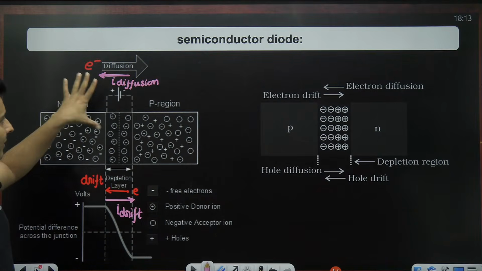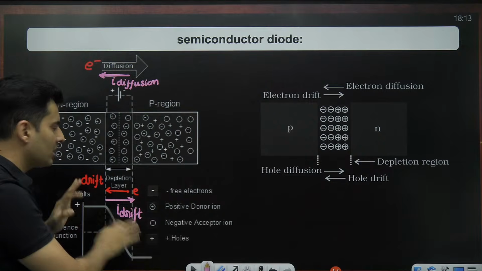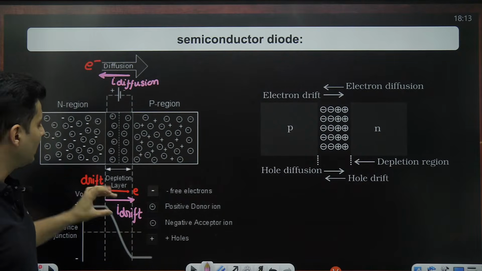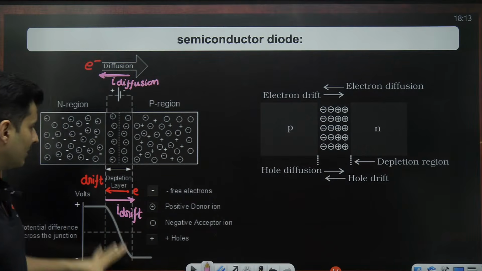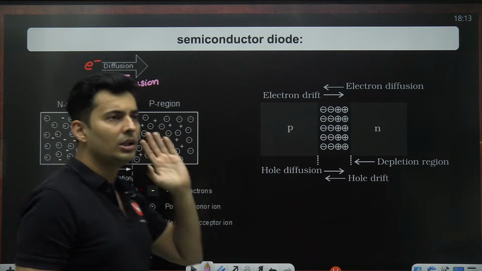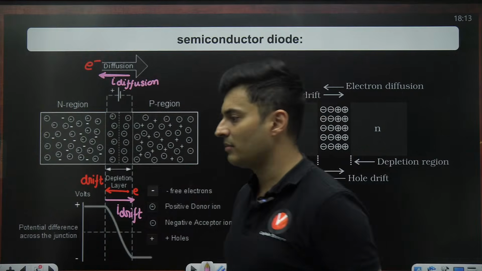Keep this in mind. When you do not connect a PN junction to anything, this diffusion current and the drift current are equal and opposite, and they cancel out each other. So there is no net current in a normal situation. Keep these things in mind.